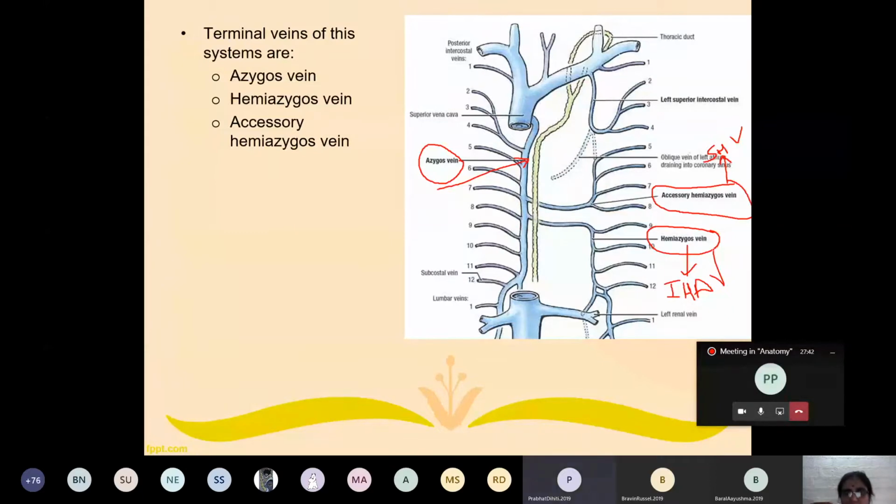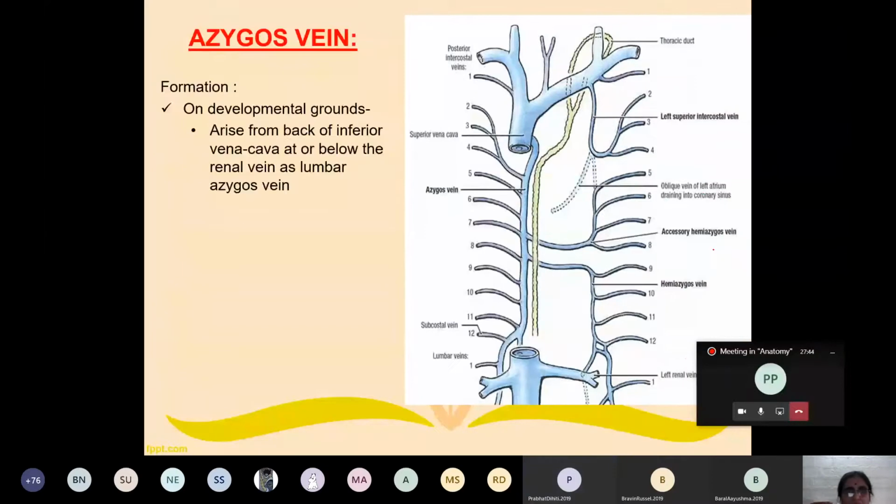Now we'll start with the azygous vein. First of all, formation. For the formation of azygous vein, on the developmental basis, the mode of formation varies.